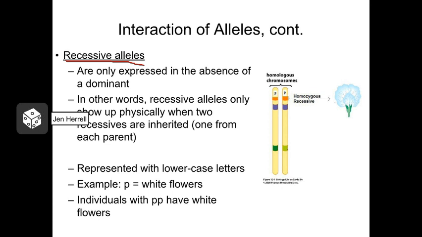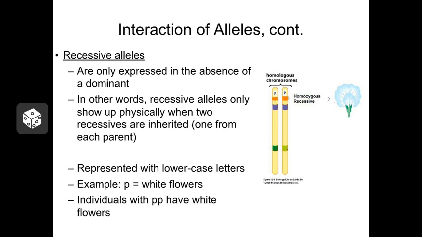Recessive alleles are only expressed in the absence of a dominant allele. This means that they have to be inherited from both parents in order to show up physically. In Mendel's pea plants, white flowers were considered recessive to the purple flowers because white flowers showed up less commonly. Now, why is it that some alleles dominate over other alleles?